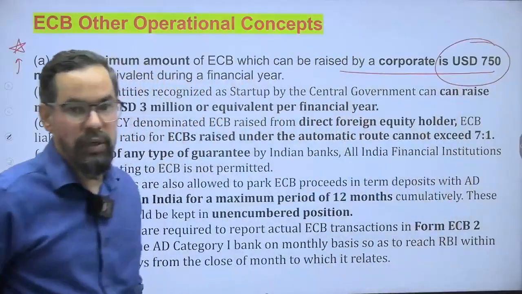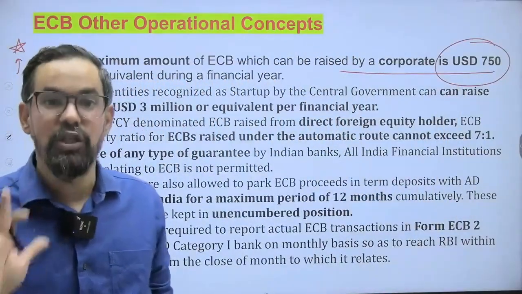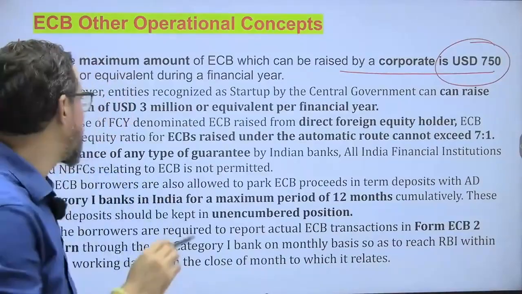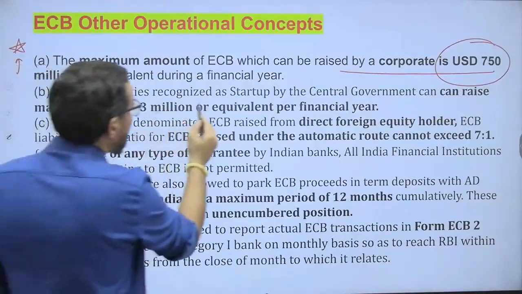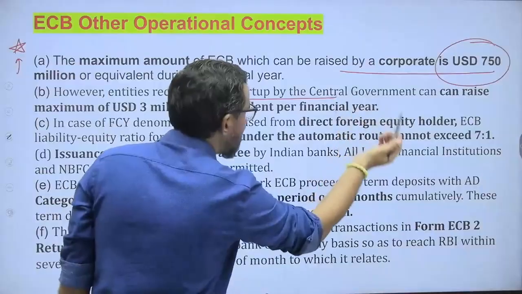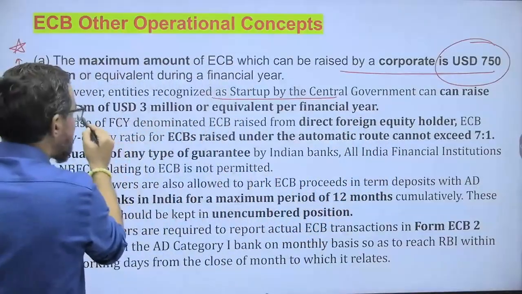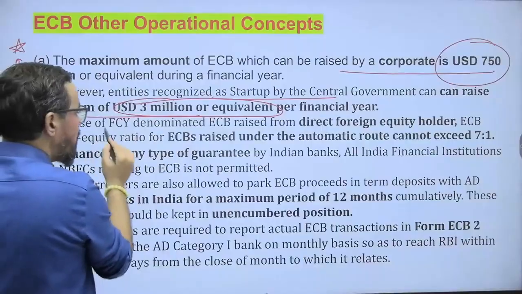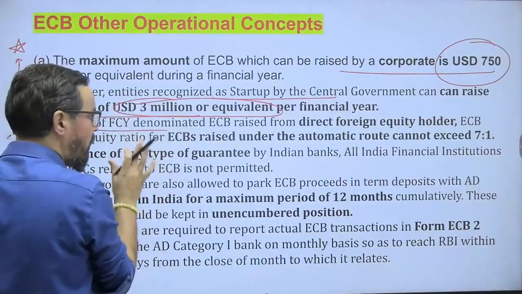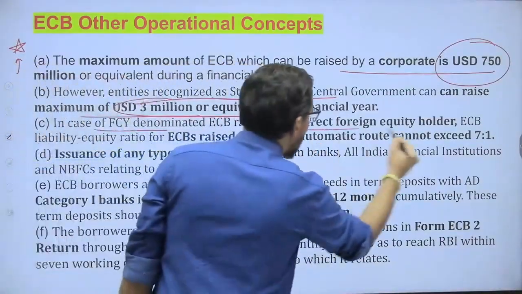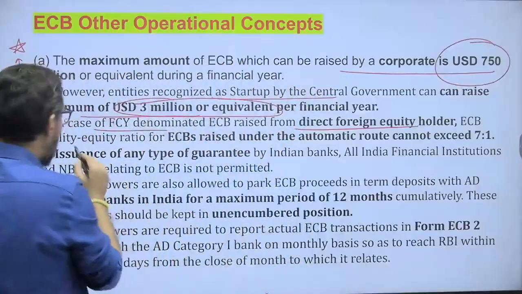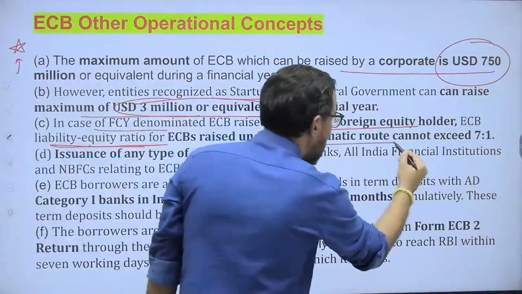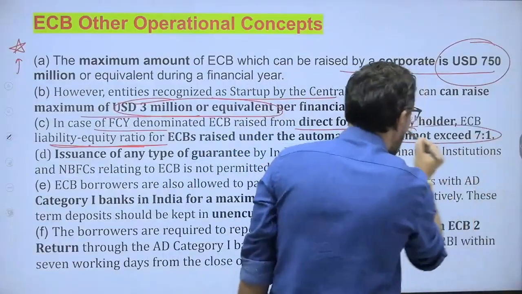750 million US dollar. Okay, this is in general per financial year limit. If they have mentioned around this startup things, so it is 3 million US dollar. Okay. However, entities recognized startup by the central government can raise maximum 3 million US dollar or equivalent. Okay. In case of foreign currency denominated ECB raised from direct equity holders, the liability equity ratio for ECB raised under automatic route cannot exceed 7:1.